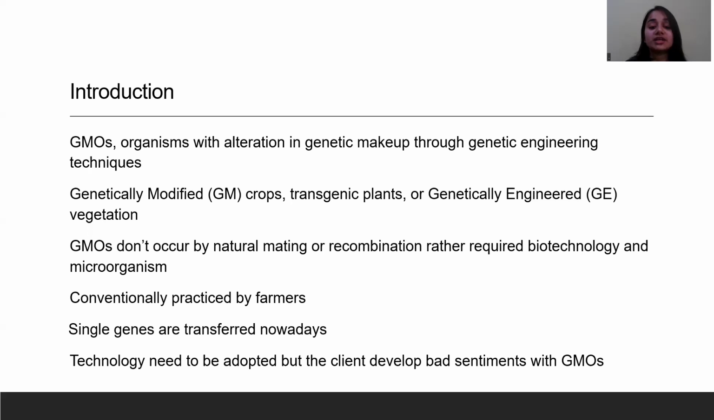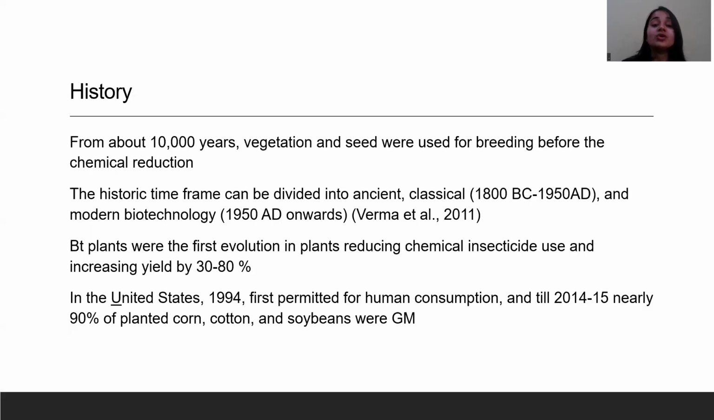The author successfully indicates selection and cross breeding as conventional methods practiced by the farmers before technology developed. Nowadays, single genes are transferred to gain profit from commercialization, food security, and poverty alleviation. Technology needs to be adopted, but the clients develop bad sentiments about GMO, affecting its potential development and creating public debate on accepting and rejecting GMOs.